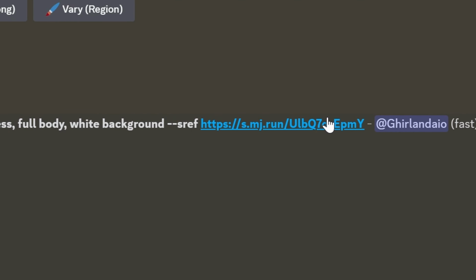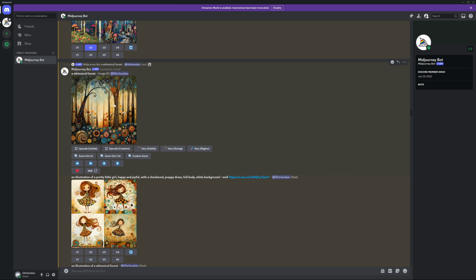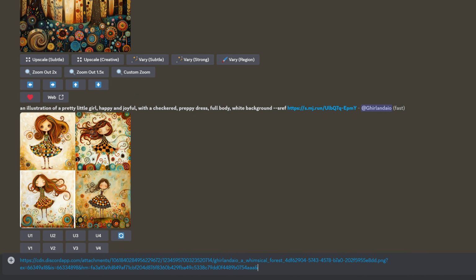If the reference image is generated from Midjourney, you can just right-click on it and copy the link. Then you can use that address within the style reference parameter. One thing to note is that the address that I copied of this image, if I paste it here, it's super long. Once you put that into a parameter, Midjourney will shorten that link, and now you can use this as future reference for other images.